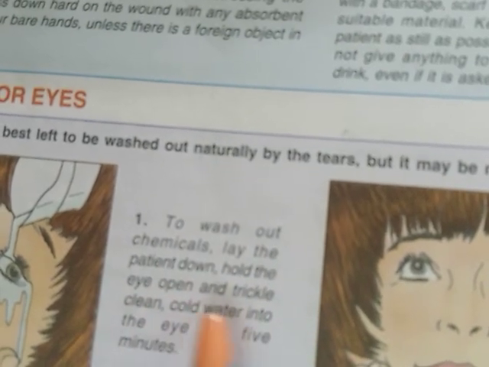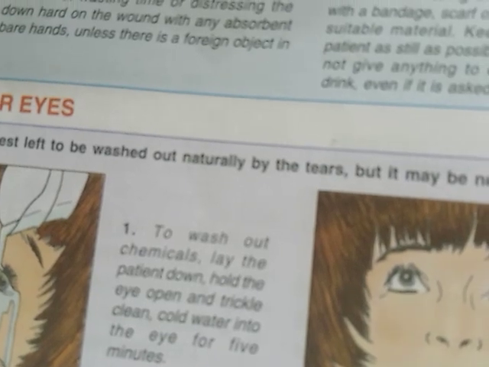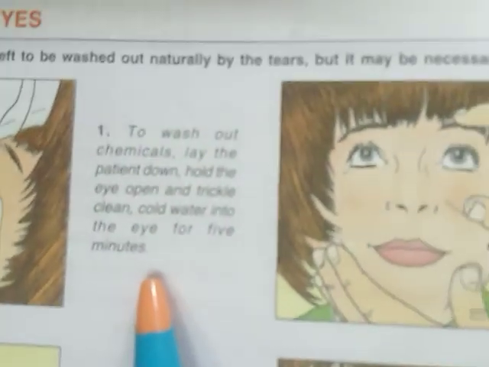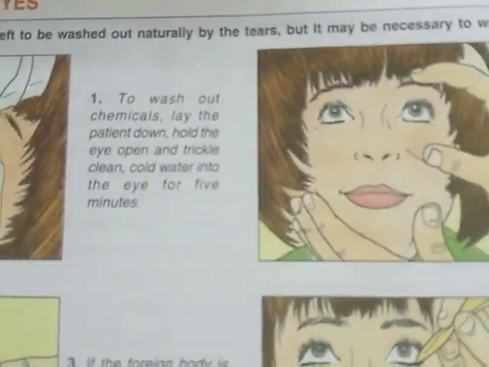Now see here. First thing, to wash out chemicals, lay the patient down, hold the eye open and trickle clean cold water into the eyes for 5 minutes. Suppose any chemical has fallen into your eye by mistake while doing any experiment or working at home.